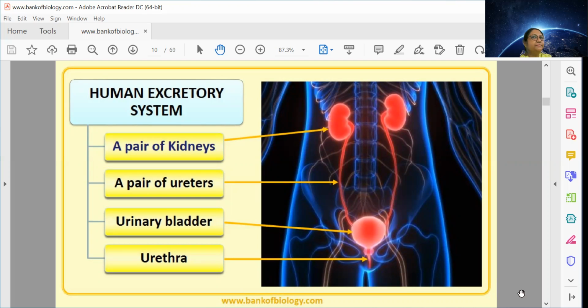But this urinal pore, in the case of humans, is the urinogenital pore. That means our urine is thrown out of the body, but apart from this, gametes are also passed through the same pore. That's why it is known as the urinogenital pore. So each human being has two pores. One is the urinogenital pore for the passage of both urine and germ cells, and second is the anus, which is connected to the digestive system, which will throw out the feces.